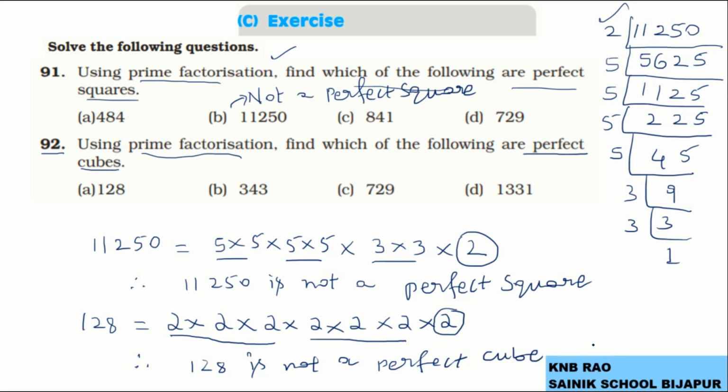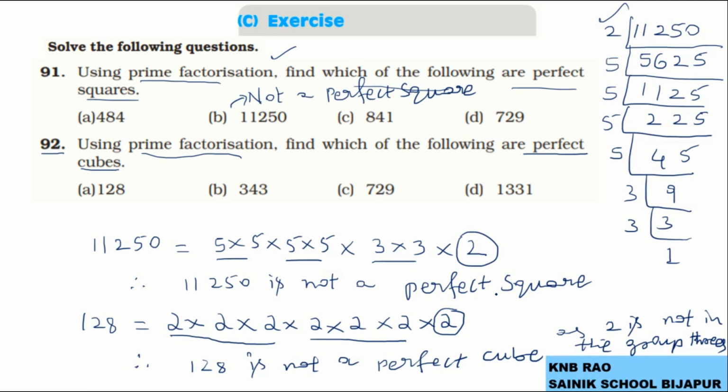Reason is, as 2 is not in the group of 3s. That's it. So this is how we give reason and use the prime factorization. I hope rest of the questions you will do as a part of your homework.